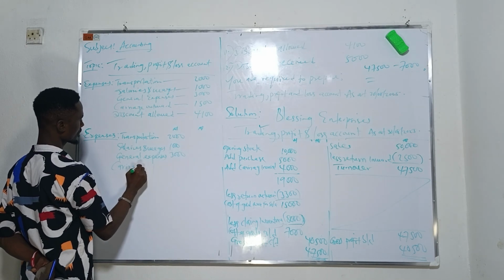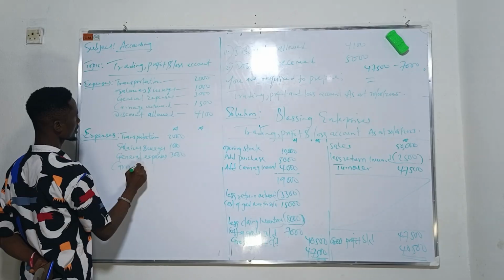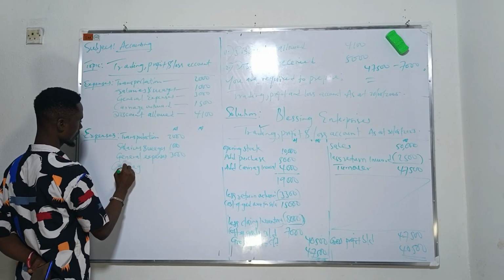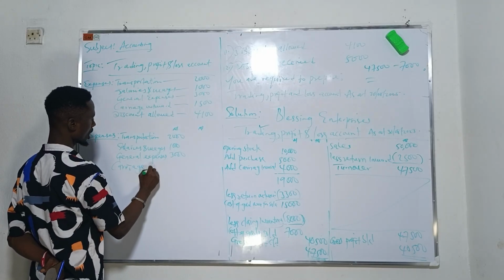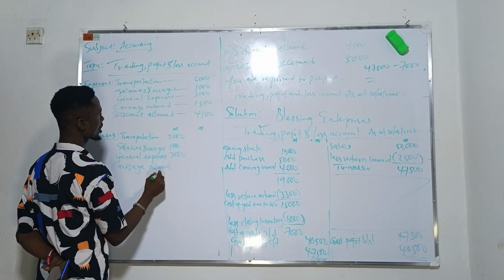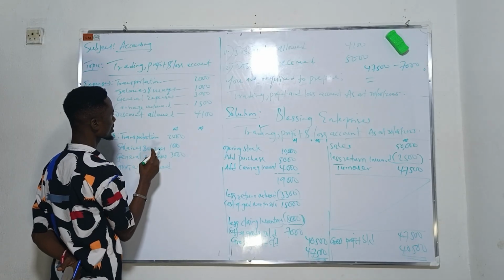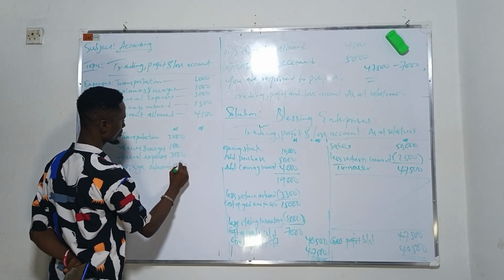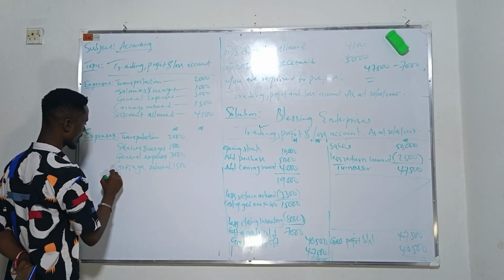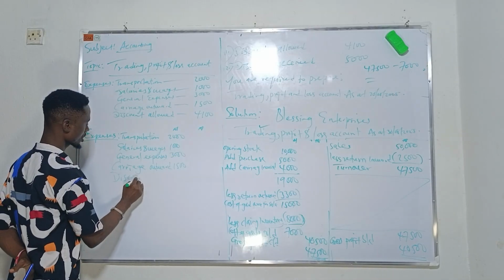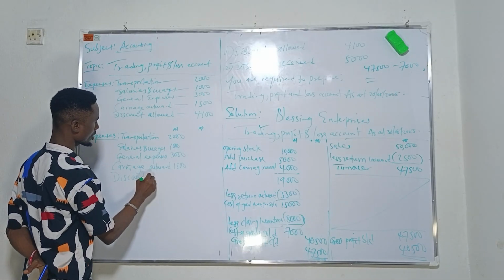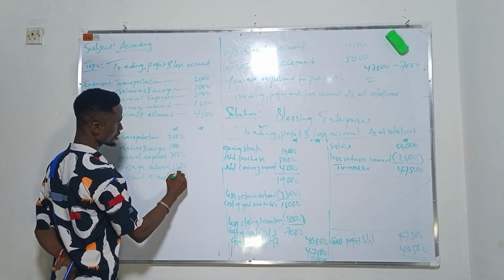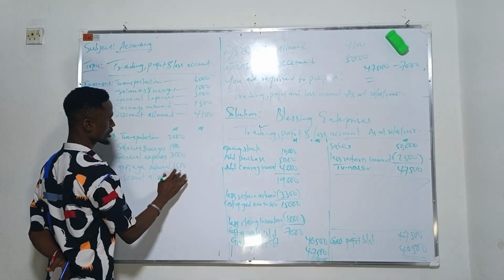Then we have carriage, carriage outwards, giving us 1,500. Then we have discounts. We have discount allowed, giving us 1,000.